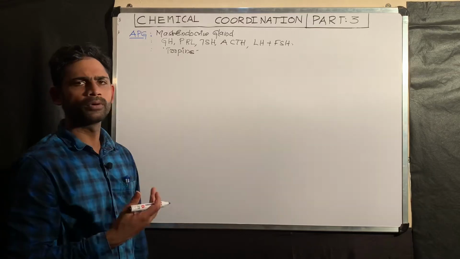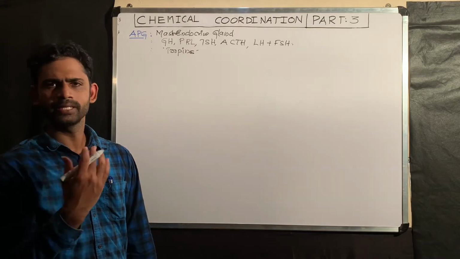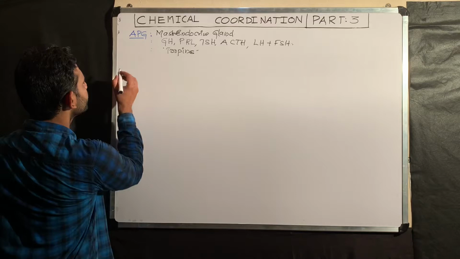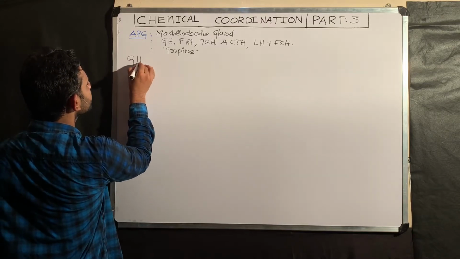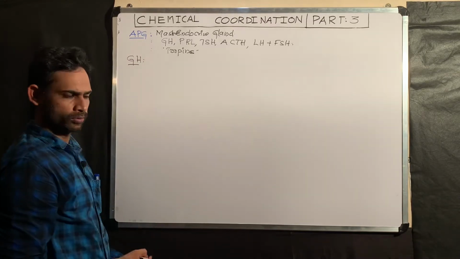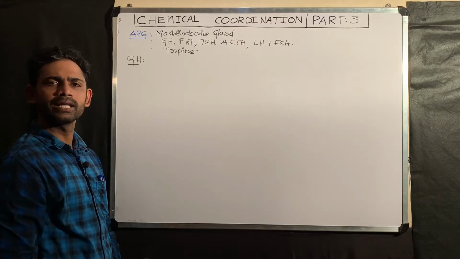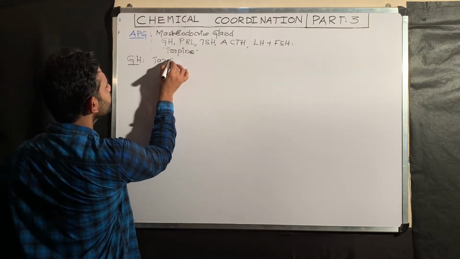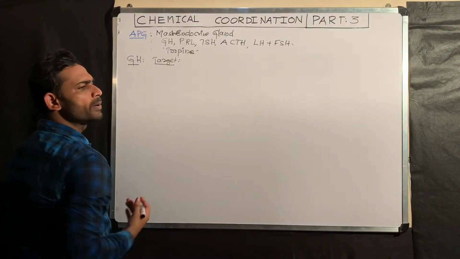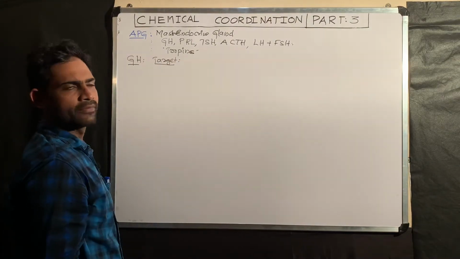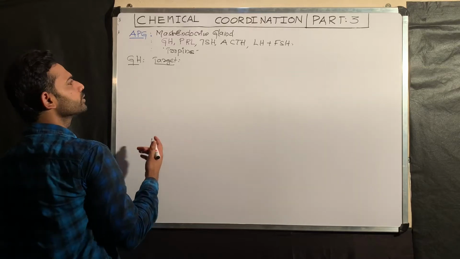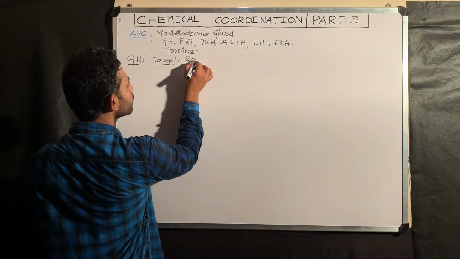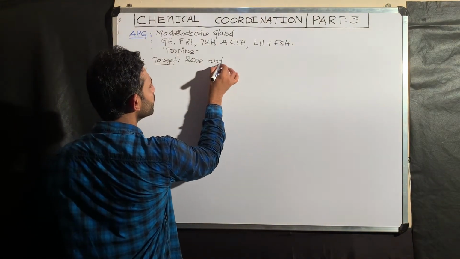Now I will take each hormone and explain its biochemical effects. First I am taking GH, the growth hormone. What is the target for the growth hormone? The target means the part on which the hormone shows its effect. The targets for growth hormone include bone and liver.